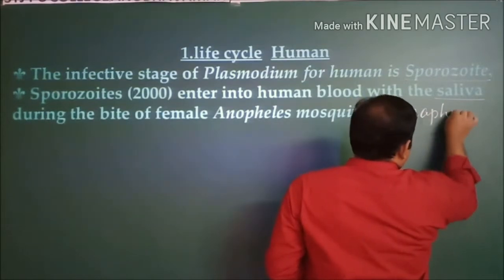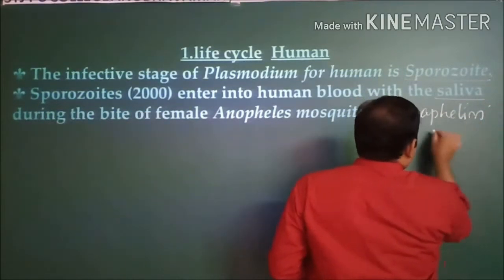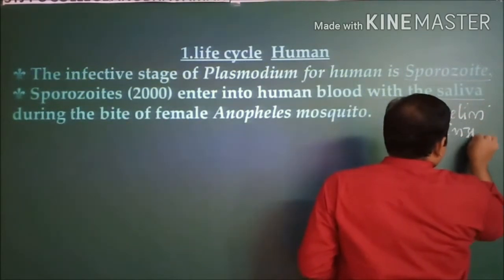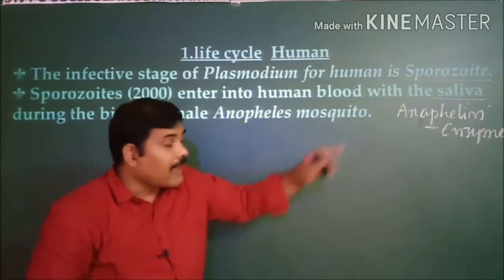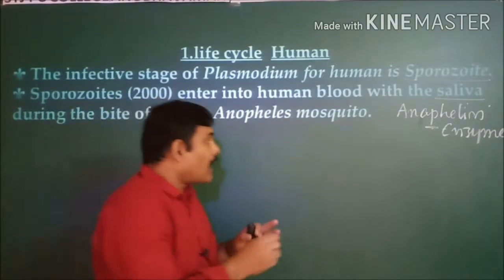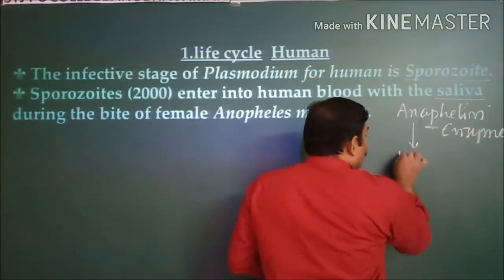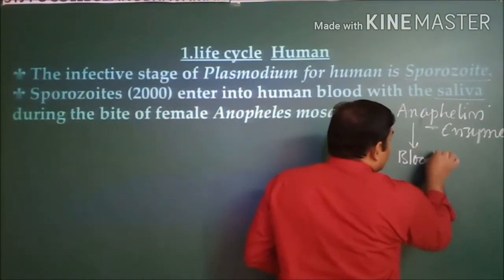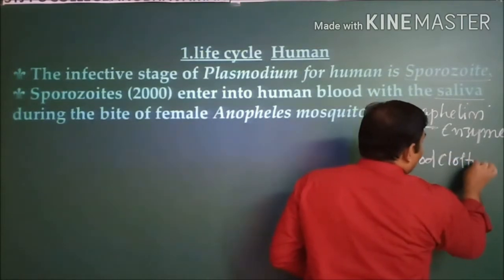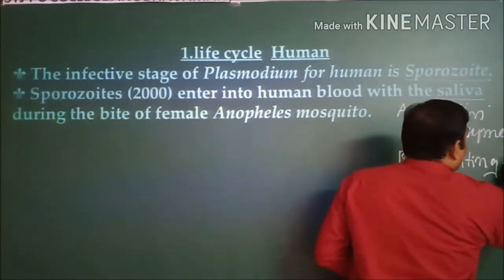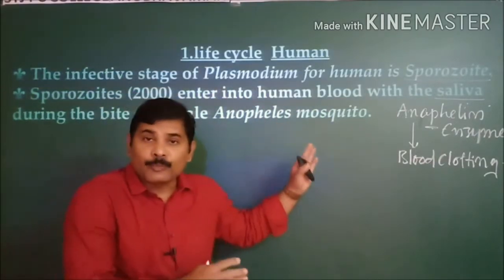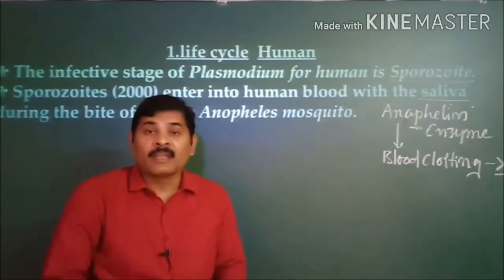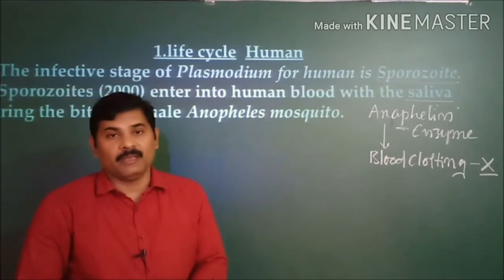anophyllin. Anophyllin is an enzyme that is present in the saliva of the mosquito, and this helps in not clotting the blood. Blood clotting will not take place, so that comfortably the sporozoites are released into the bloodstream of the human beings.